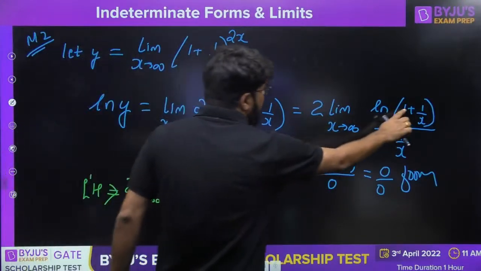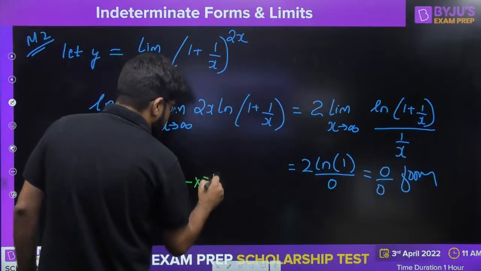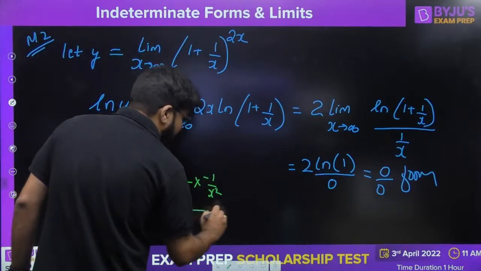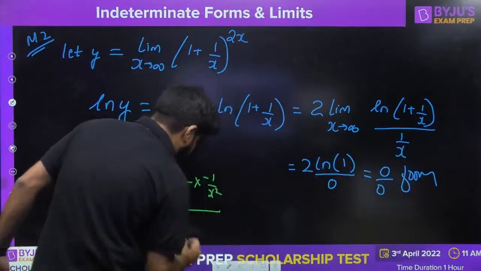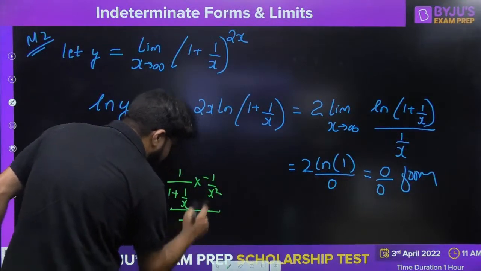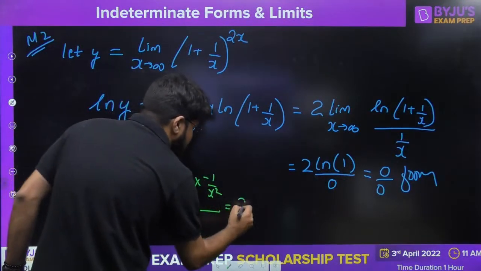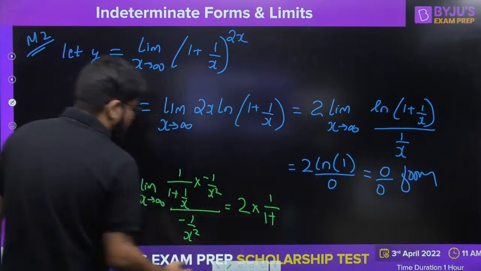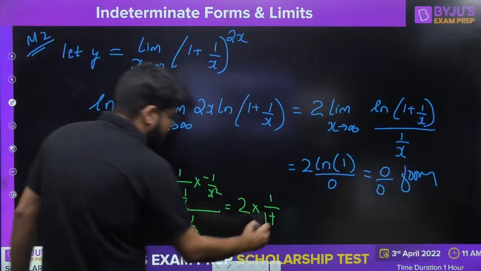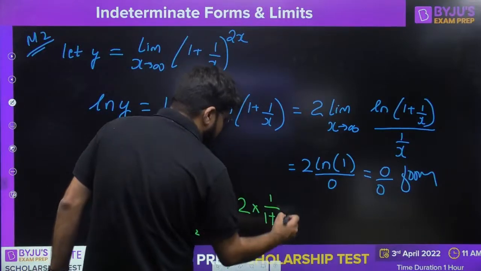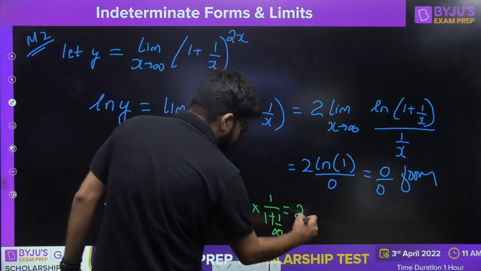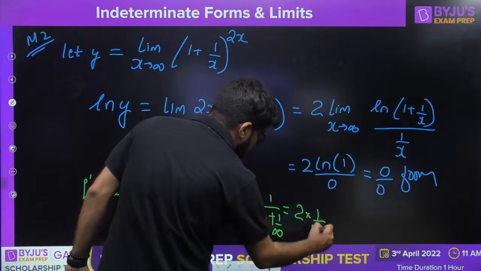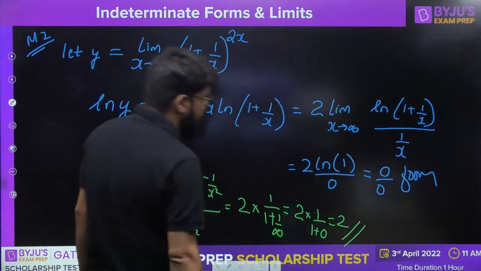By the chain rule, differentiating 1 plus 1 by x gives minus 1 by x square, and in the denominator, differentiating 1 by x is also minus 1 by x square. So this cancels, and the answer is twice 1 upon 1 plus 1 by x, with x tending to infinity. 1 upon infinity is 0, so the correct answer is 2 only.